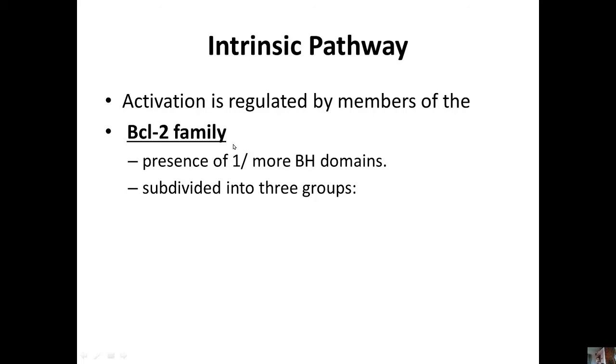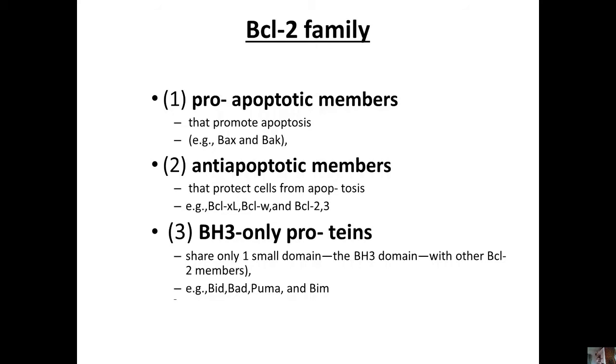These BCL2 family proteins are subdivided into three groups. The first is pro-apoptotic members, the second is anti-apoptotic members, and the third is BH3-only proteins. So we can move into the first family. They are pro-apoptotic members. These member proteins promote apoptosis. Examples are Bax and Bak.